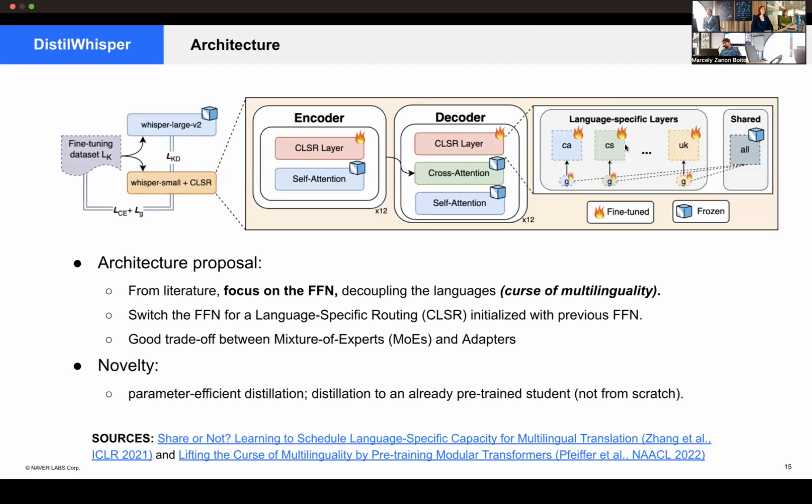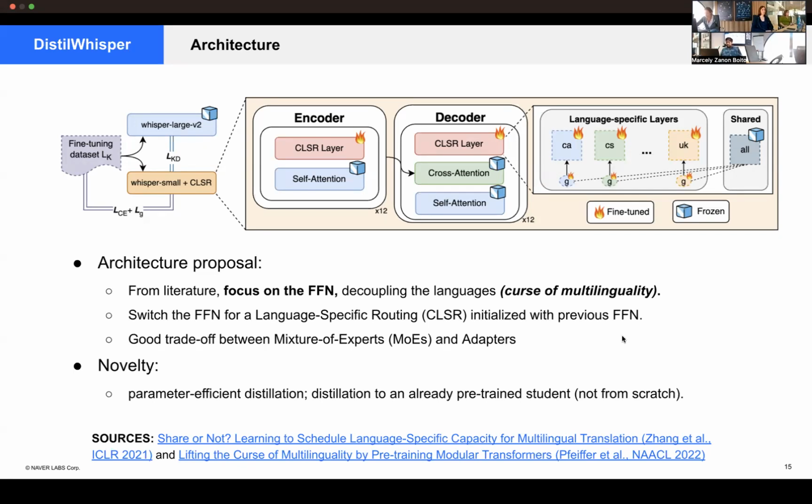Where here it was one block of the feed-forward network, we change this for language-specific blocks and a shared multilingual block. All these blocks copy the values from the feed-forward network. The shared part is kept frozen, and the language-specific ones are trained. And we also train a language-specific gate that learns, for each language, when to choose this new learned block or the previous one for the scenario.